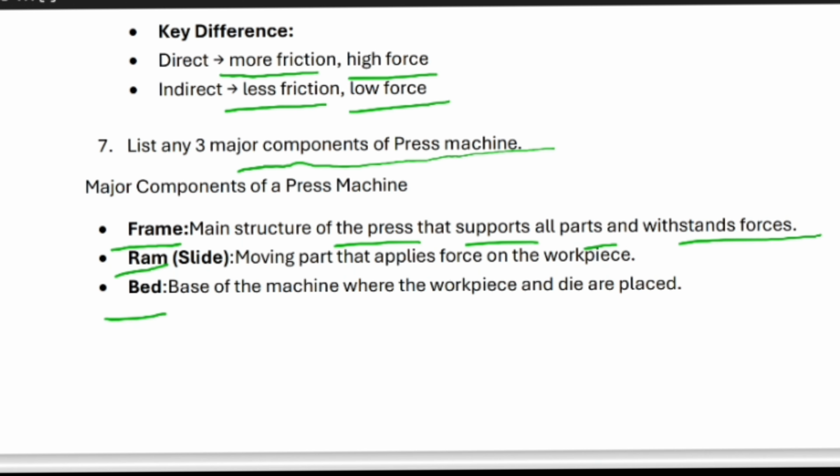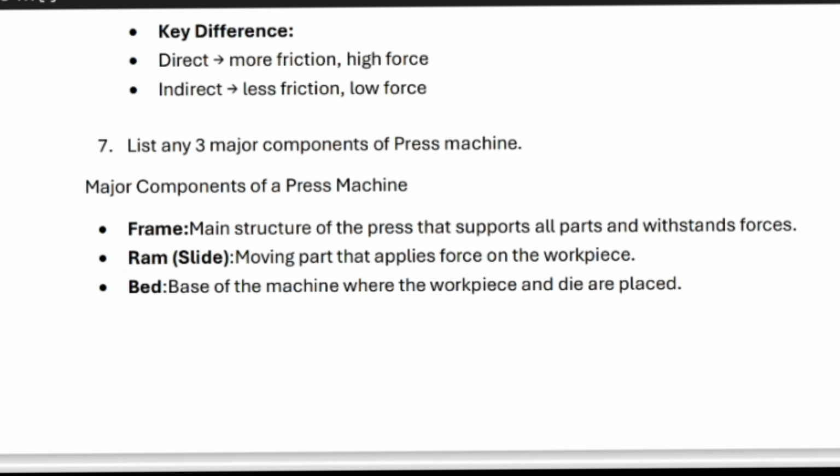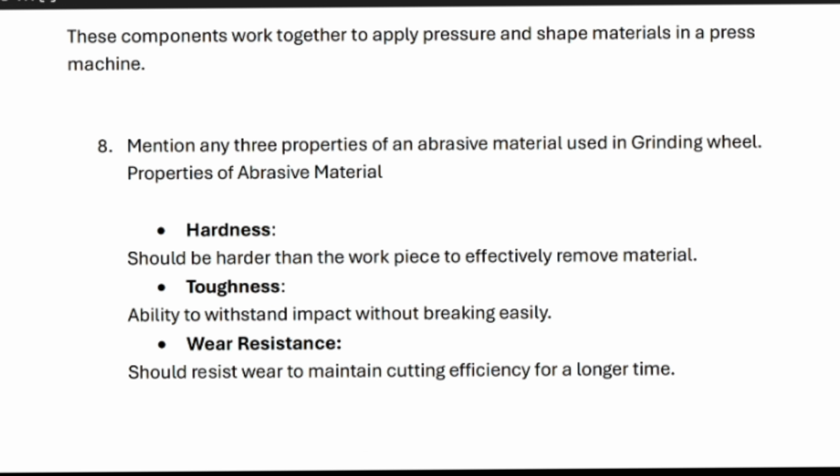The ram or slide is a moving part that applies force on the workpiece. The bed is the base of the machine where the workpiece and die are placed. These components work together to apply pressure and shape the material in the press machine.